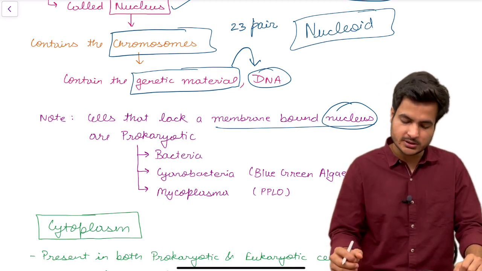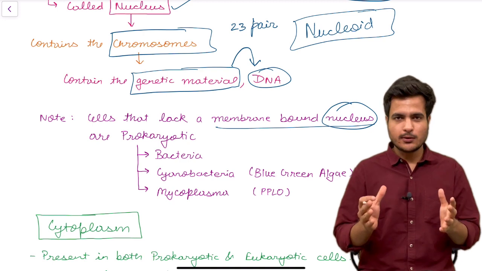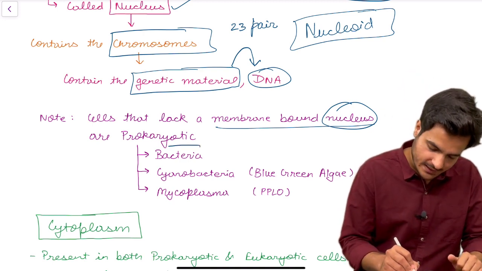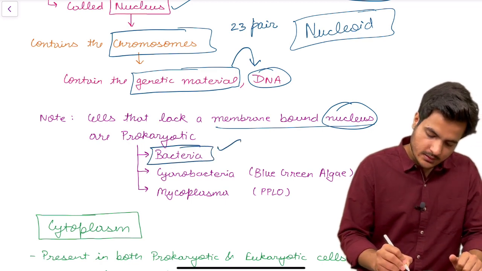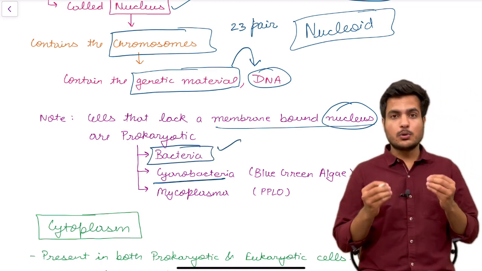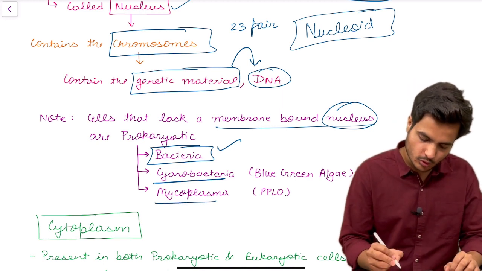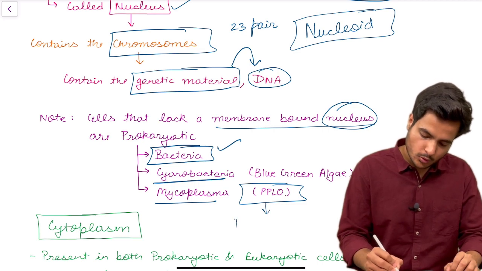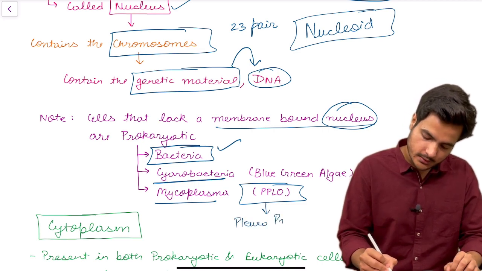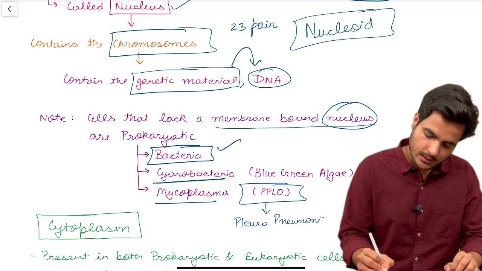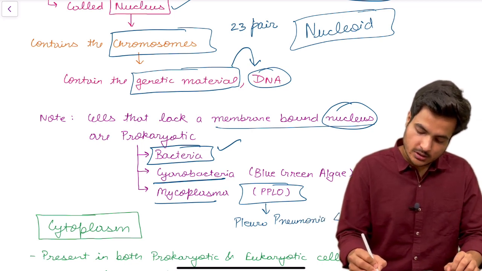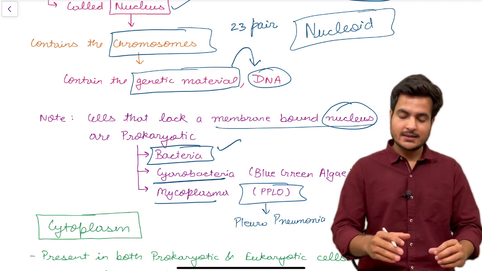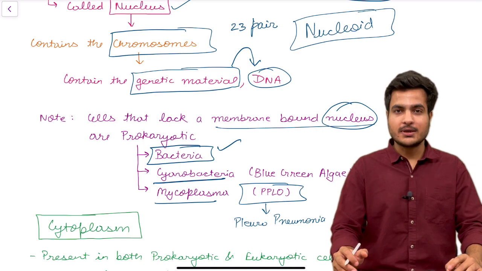The nucleoid is not a membrane-bound structure; it is present in the cytoplasm of prokaryotic cells and stores the genetic material of prokaryotes. And whenever somebody tells you about prokaryotic cells, just remember three groups. First is bacteria. Then comes cyanobacteria, which is blue-green algae, and the third group is mycoplasma, PPLO. PPLO stands for pleuropneumonia-like organisms. These are the smallest known organisms present on earth, and they lack a cell wall. We'll study them in detail.